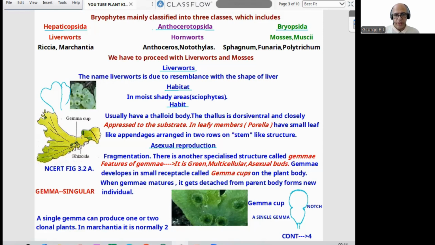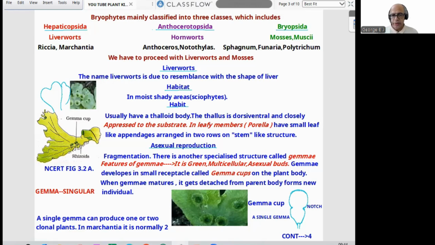Now we have to proceed with asexual reproduction. See, fragmentation is the common method. Another specialized structure is called gemma. Gemma is important. What are the features of gemma? It is green in color, multicellular, and asexual. It is a bud. Gemmae develop in small receptacles called gemma cups on the plant body itself. When a gemma matures, it gets detached from the parent body and forms a new individual.